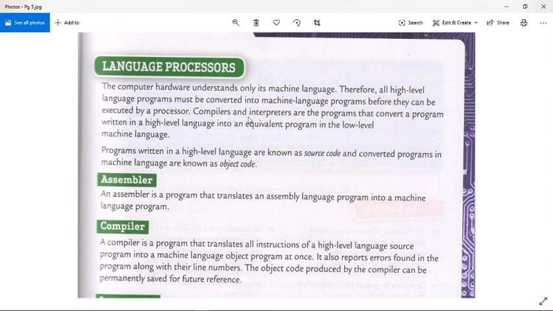Compilers and interpreters are programs that convert a program written in a high-level language into an equivalent program in the low-level machine language. Programs written in high-level language are known as source code, and converted programs in machine language or low-level language are known as object code.